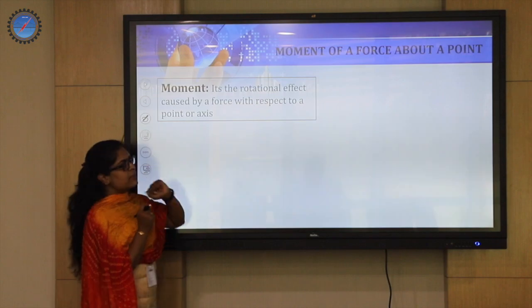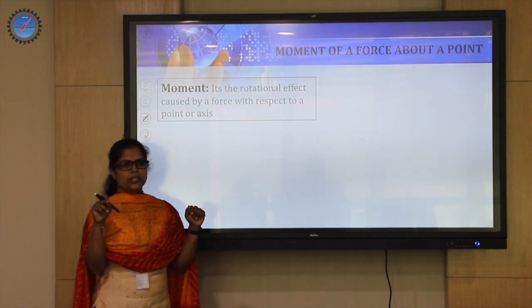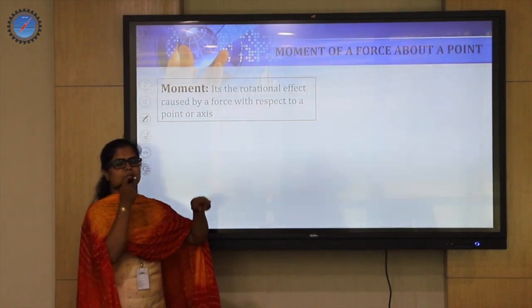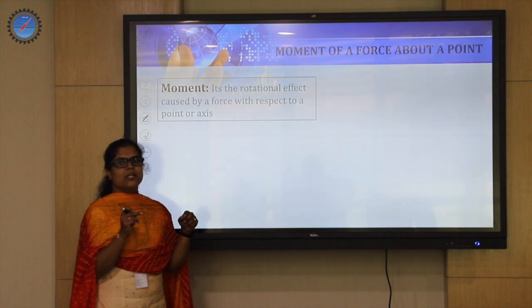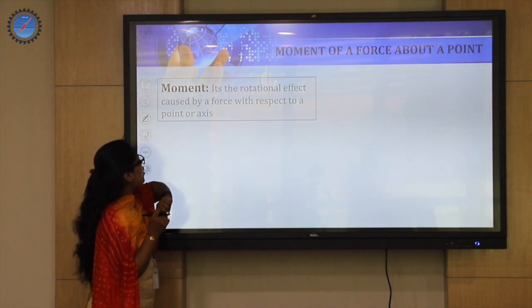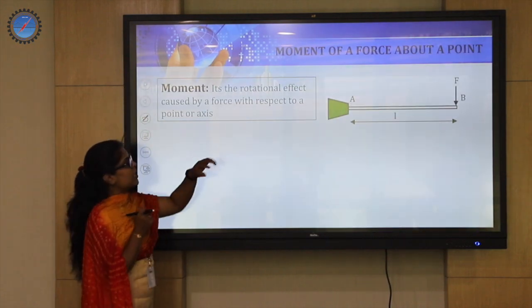But moment is a concept. You will apply a load or force at one point. In place of displacing the object, it rotates. The rotational effect being generated by the position of the force, that rotational effect is called moment. Okay. So how do we take it with respect to an example?